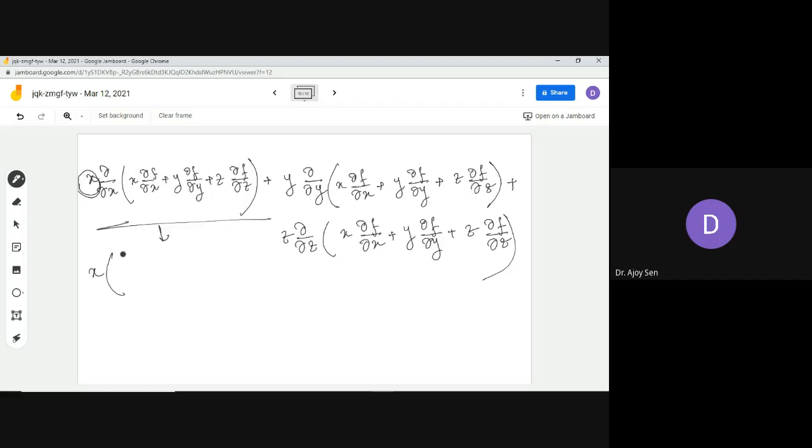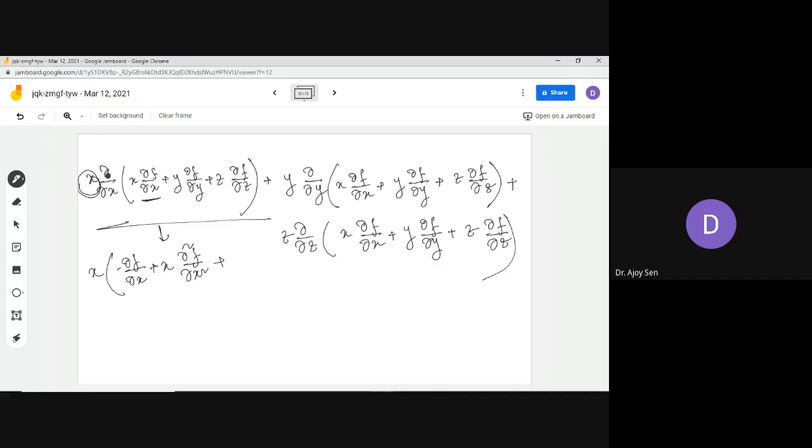The number one term will be you just take the derivative of x with respect to del del x of x, that will become 1, and you will have this del f del x, and another time whenever you are taking over here, this x will be constant, and this thing will be del 2f del x2. So for this thing you will get these two terms.